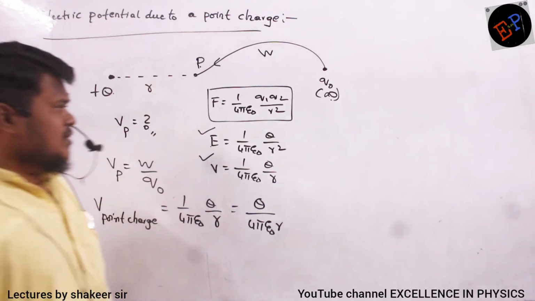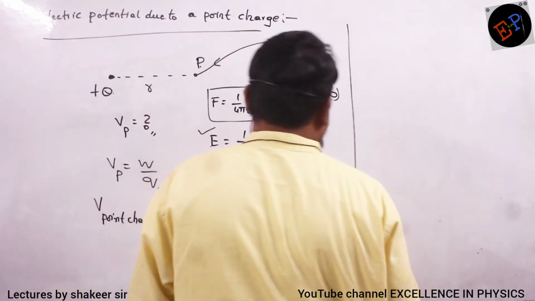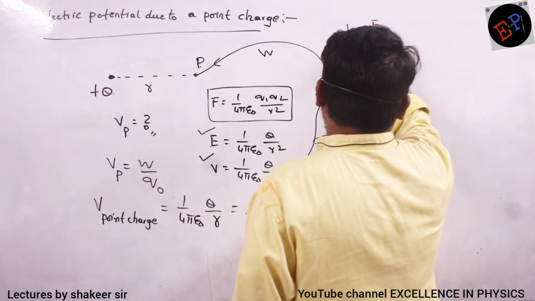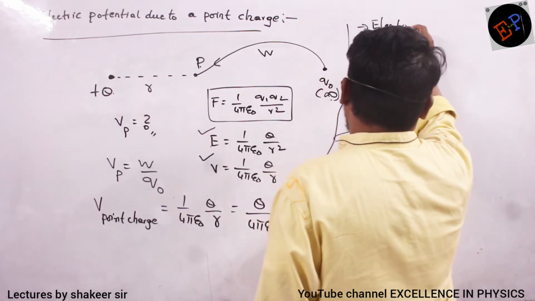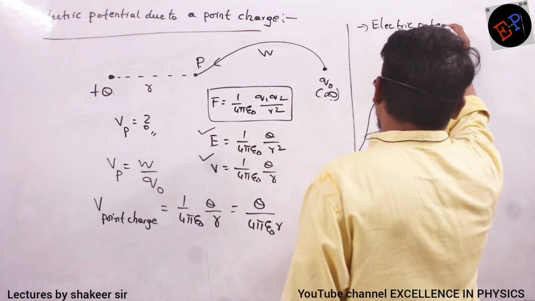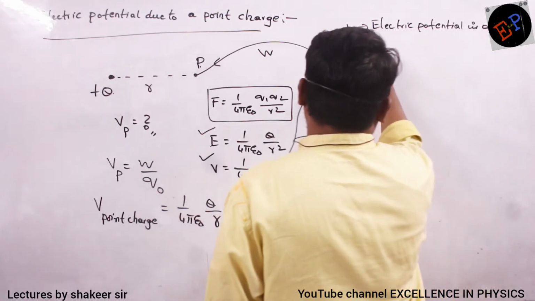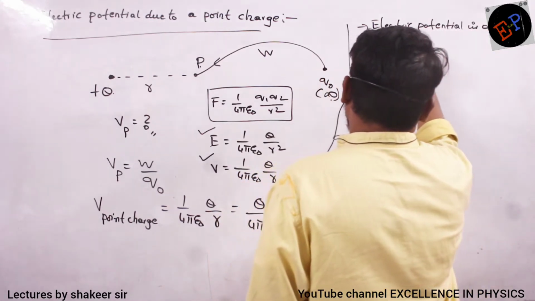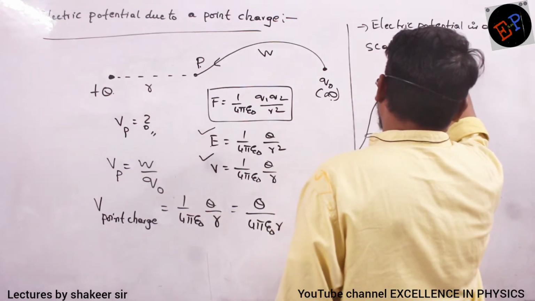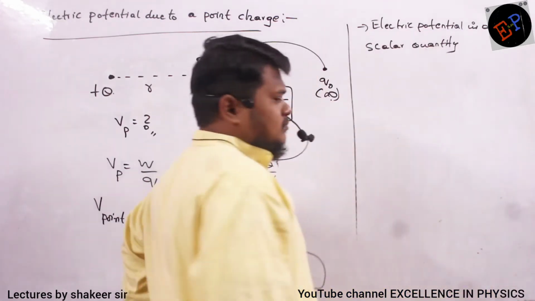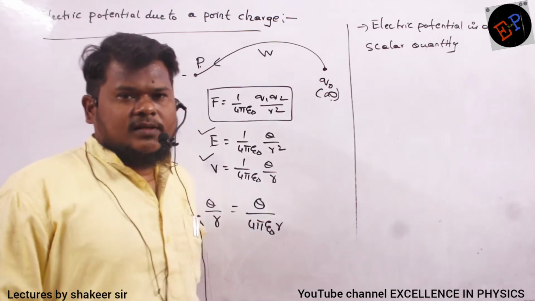Next we write electric potential. Electric potential is a scalar quantity. How can we say it is a scalar quantity?